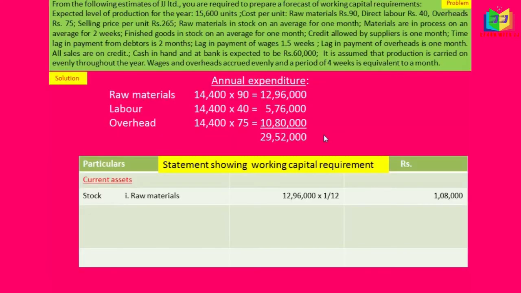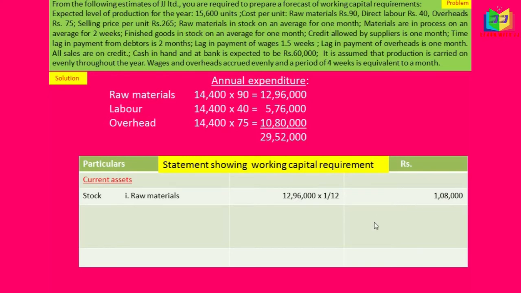Now we'll start doing the problem with the format. Statement showing working capital requirement. In that, first under current assets, we'll write stock. Under stock, we have raw materials and the value of raw material is 12,96,000, and the lag in payment of raw material is given in the problem. Raw material in stock on an average for 1 month. So, 1 divided by 12 will get 1,08,000.